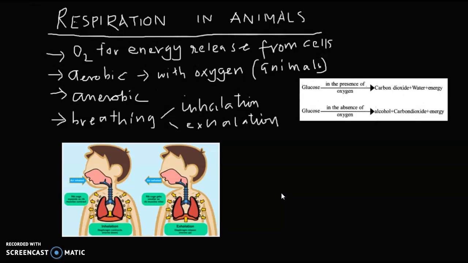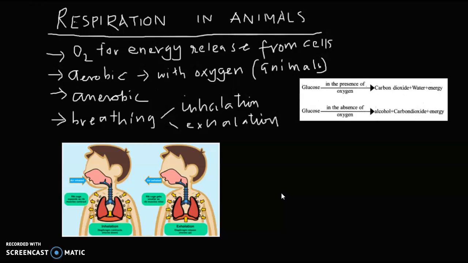In the cell, the food, that is glucose, food in our body is stored in the form of glucose, is broken down into carbon dioxide and water. When breakdown of glucose occurs with the use of oxygen, when you breathe in oxygen, that is called aerobic respiration. But food can also be broken down without using oxygen, which is called anaerobic respiration.